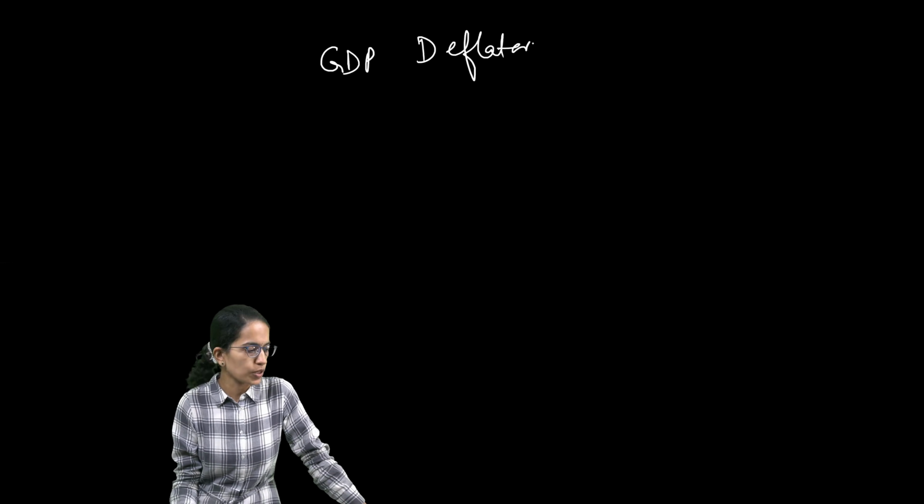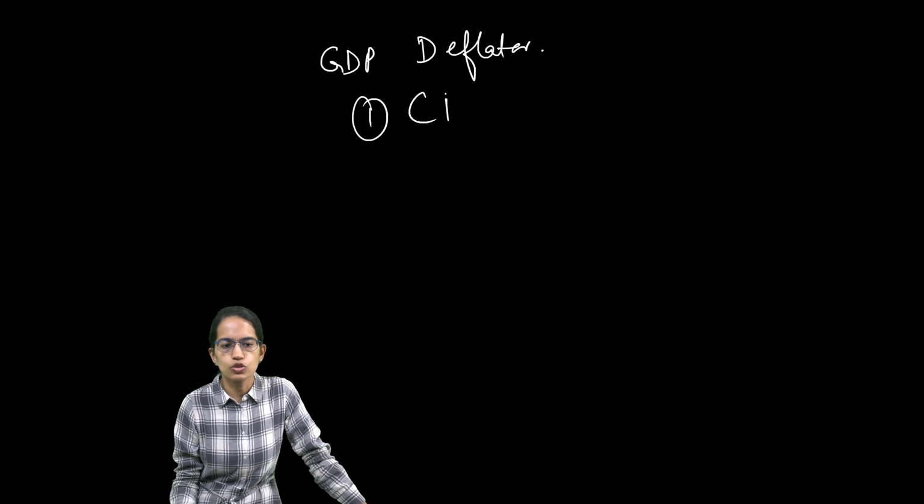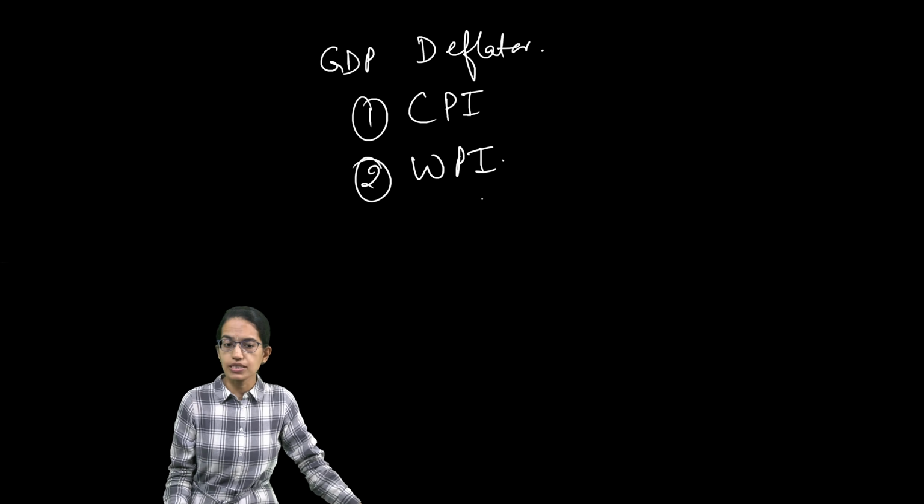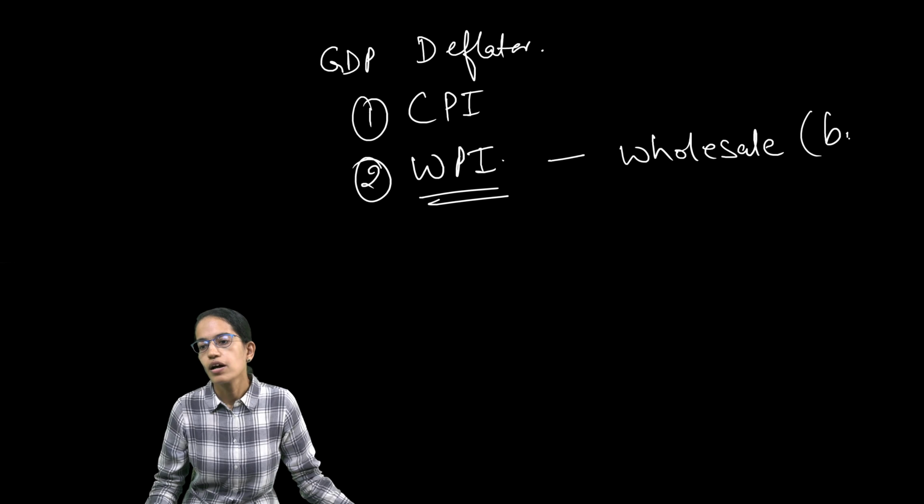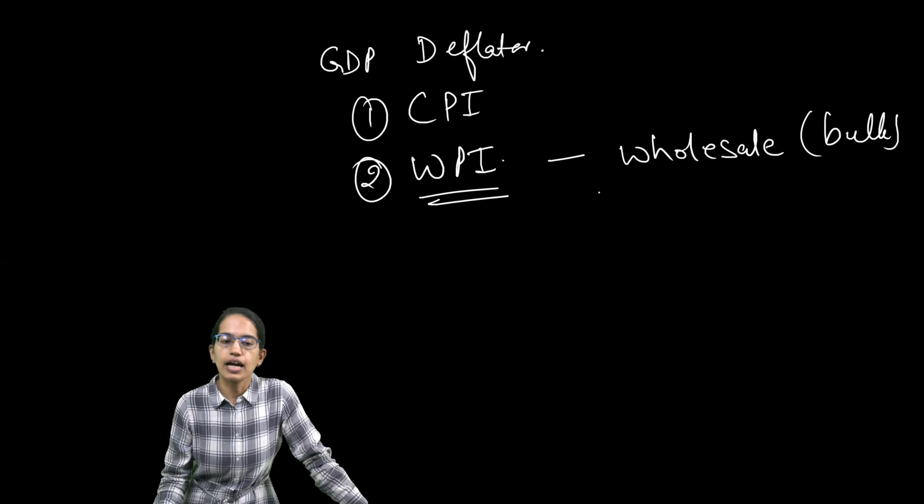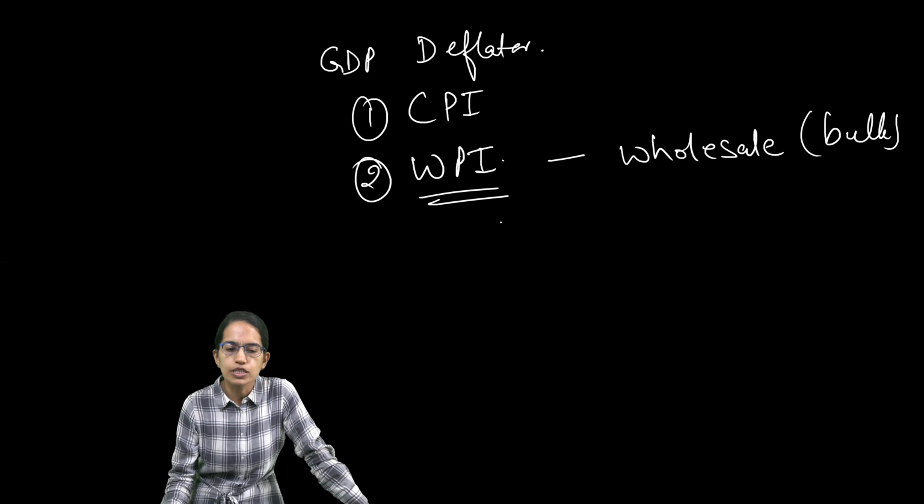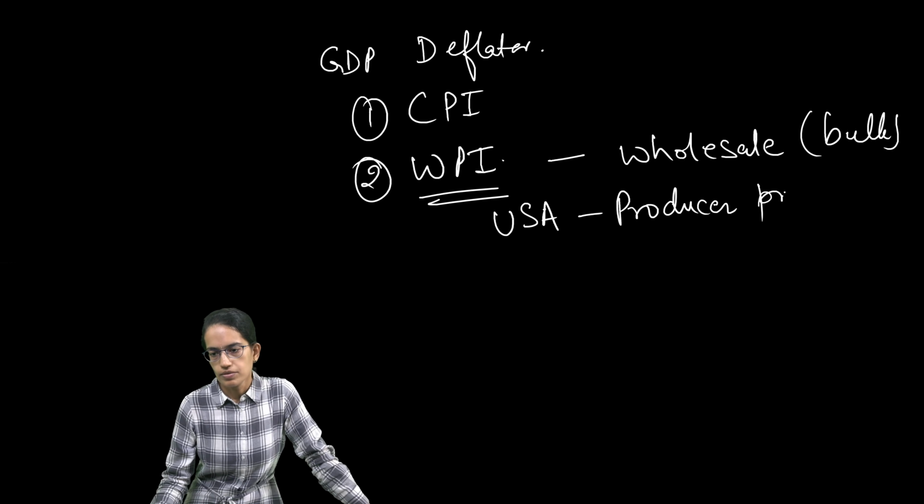Now besides GDP deflator, as we mentioned, there are two important indicators. What are those? One is the consumer price index, the other is the wholesale price index. As the name suggests, wholesale price index talks about the commodities which are purchased in wholesale or bulk. In India, it is known as WPI or wholesale price index. In the United States, this is known as producer price index or PPI.